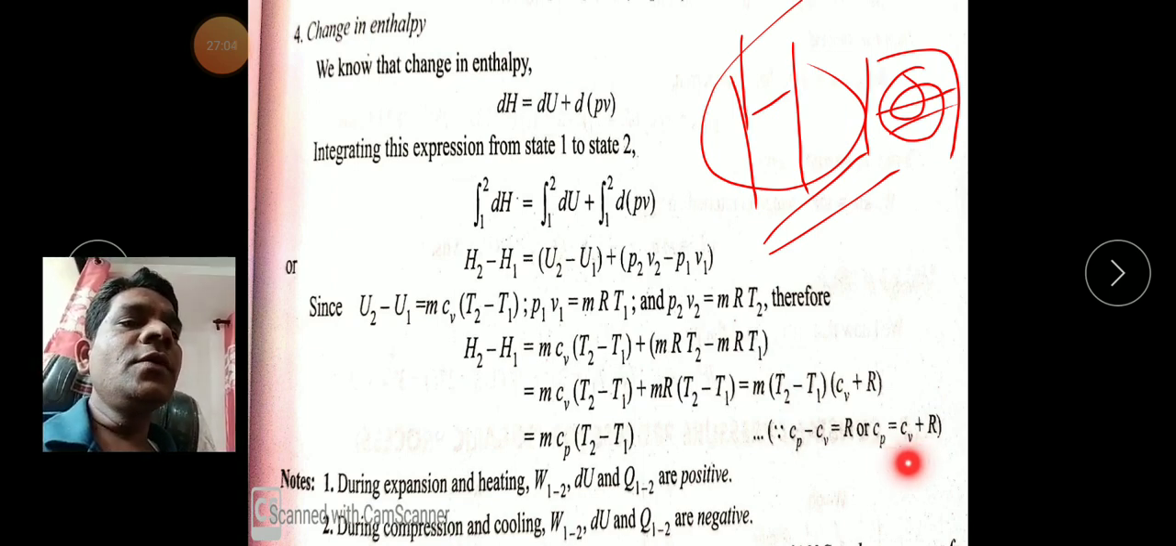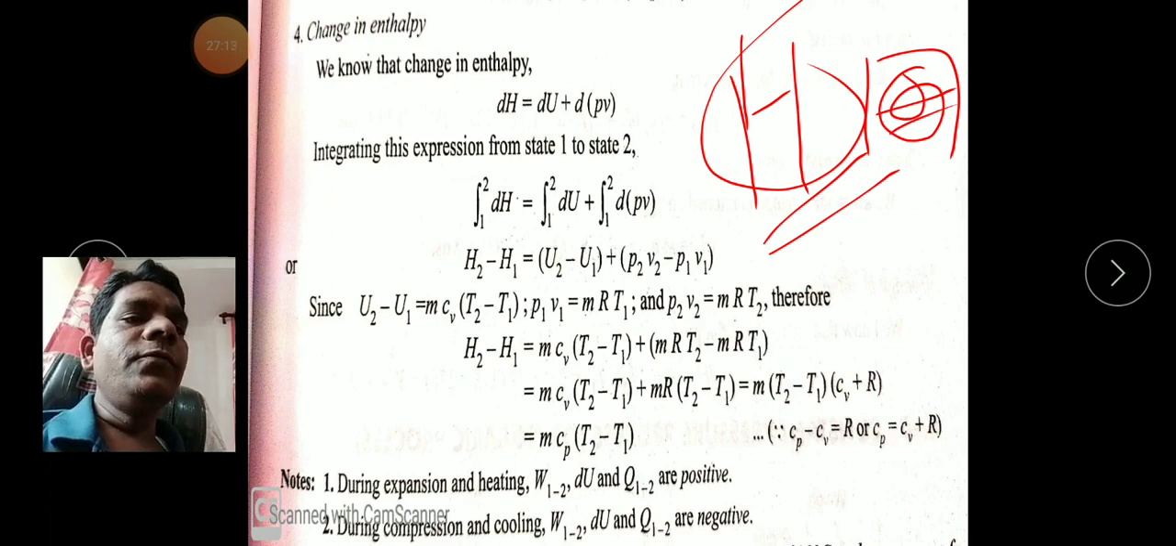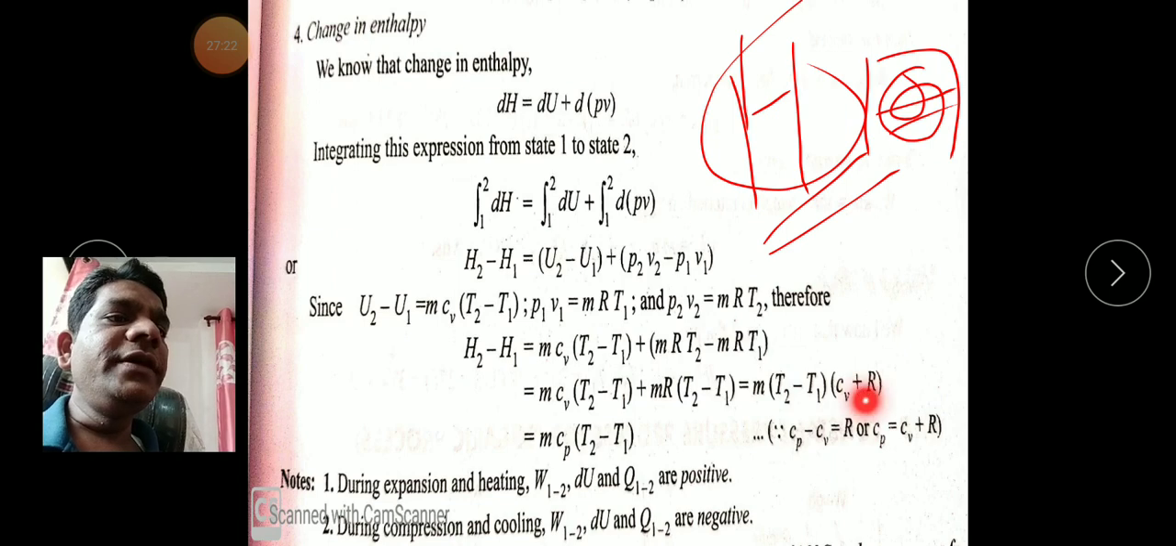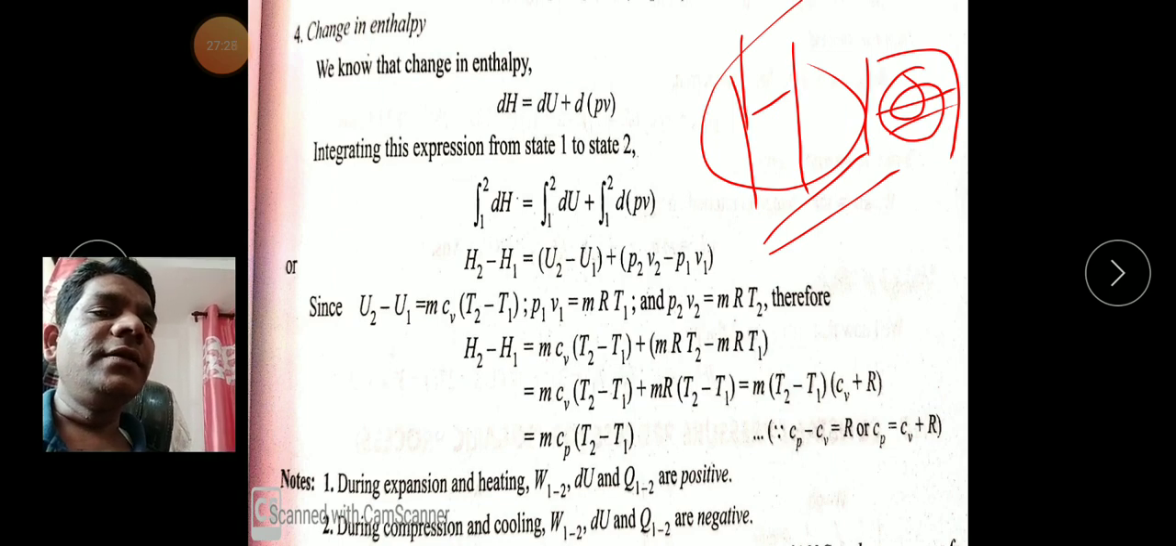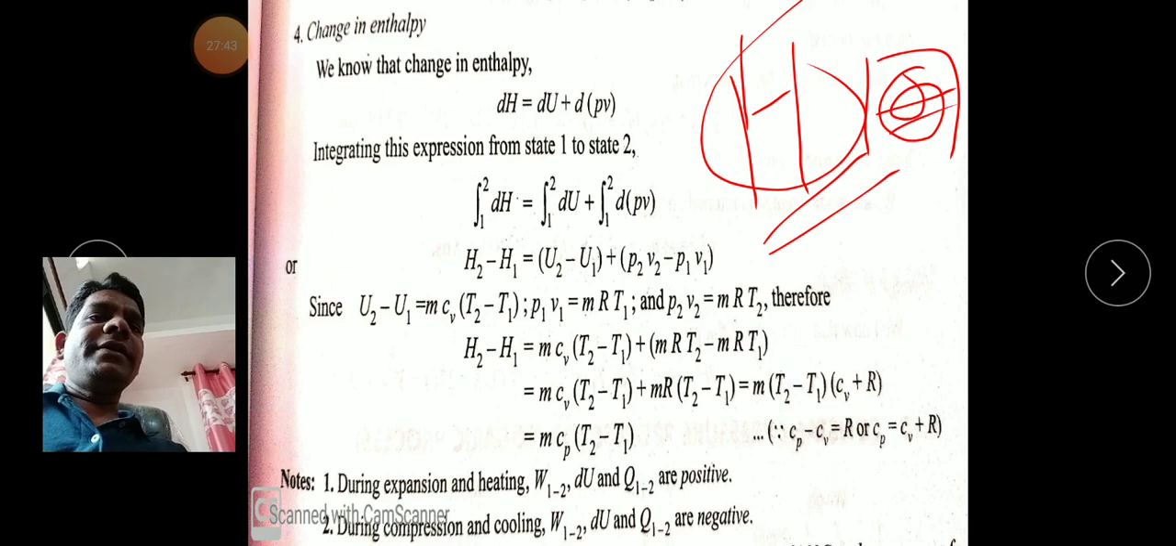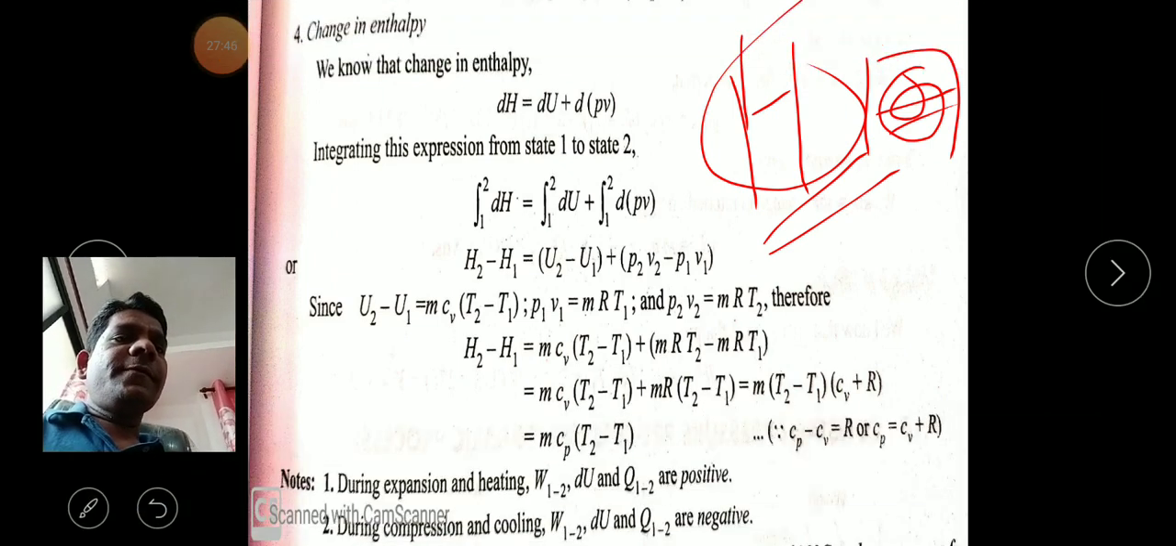So here, boys and girls, Cp is equal to Cv plus R. When we get the equation mR(T2 minus T1) Cv plus R, Cv is replaced by the term Cp minus R, and finally we get mCp(T2 minus T1), because when you put Cv as Cp minus R, the R terms cancel. It is simple mathematics.